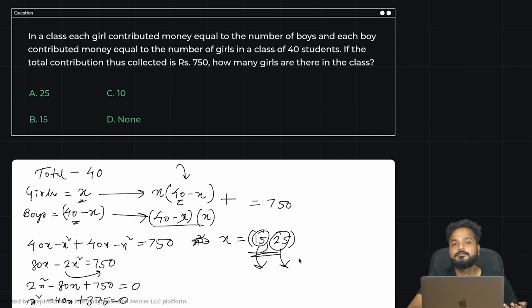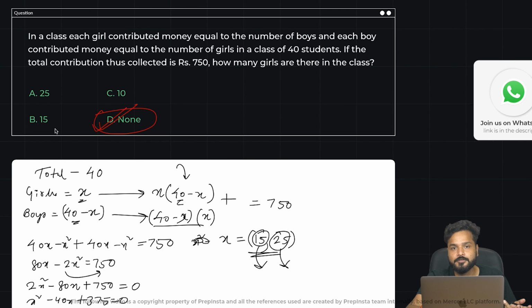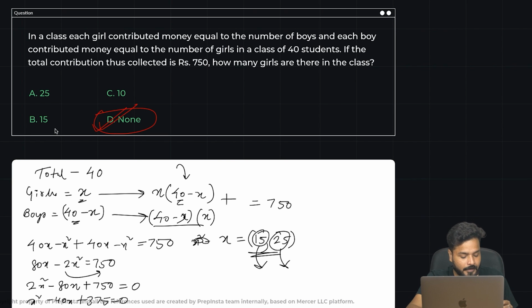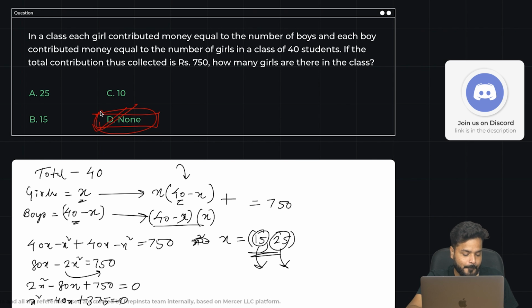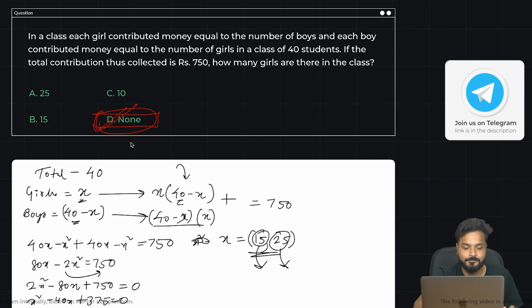It's a single choice type question, right? Only one option is correct. So which one do you think would be the most correct one? I think option number D. Because if you don't know 15 or 25, that means you don't know the exact answer for the same, and your answer should be none. Because if you're answering 15, could be a possibility it was 25. Could be a possibility it was 15. You never know, right? In such cases, you should mark the answer as none, and that is why they have given you this option over here.